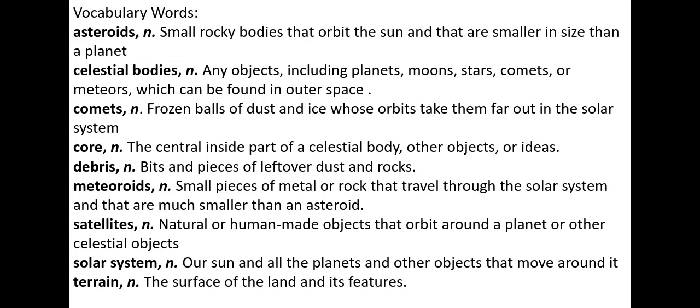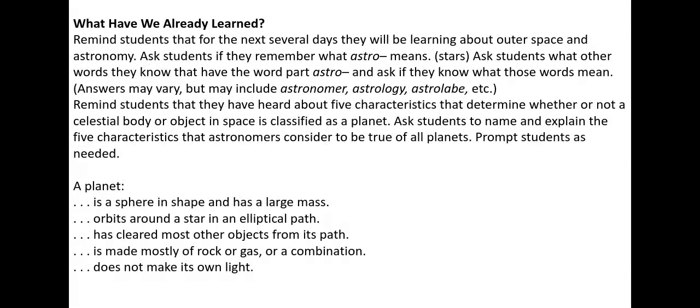Debris are bits and pieces of leftover dust and rock. Meteoroids are small pieces of metal or rock that travel through the solar system, and they're much smaller than an asteroid. Satellites are natural or human-made objects that orbit around a planet or other celestial objects. Solar system: our sun and all the planets and other objects that move around it. Terrain is the surface of the land and its features.